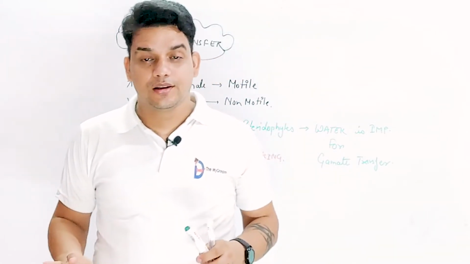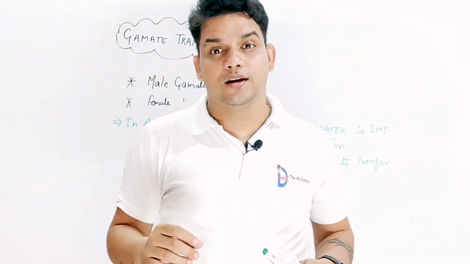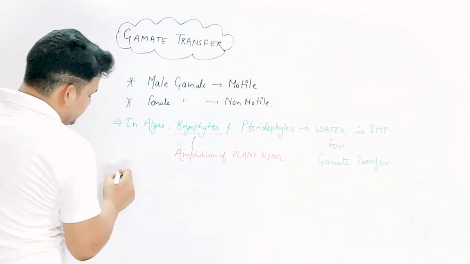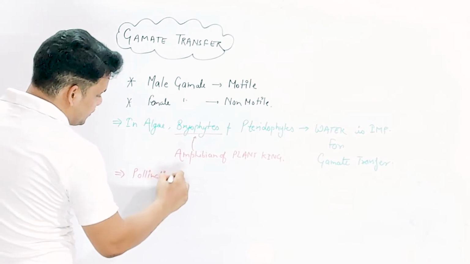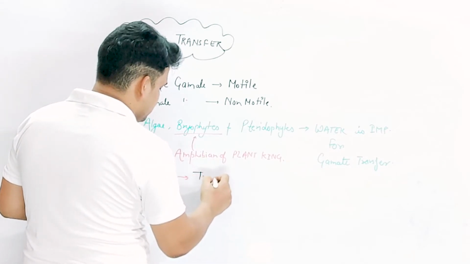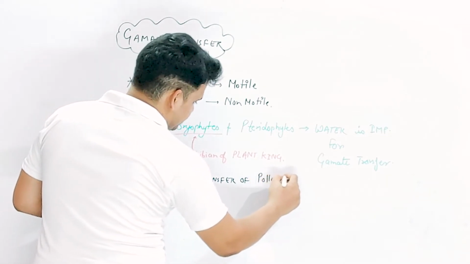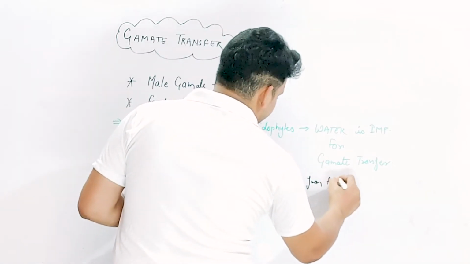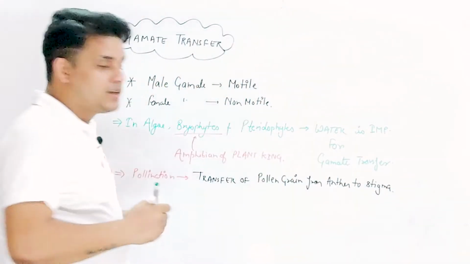Now, my dear friends, what about the next? The next thing is a common process present in the case of flowers. That process is called pollination. It is also important in the case of gamete transfer. And you know about pollination. What is pollination? The transfer of pollen grain from anther to stigma. This process is called pollination.